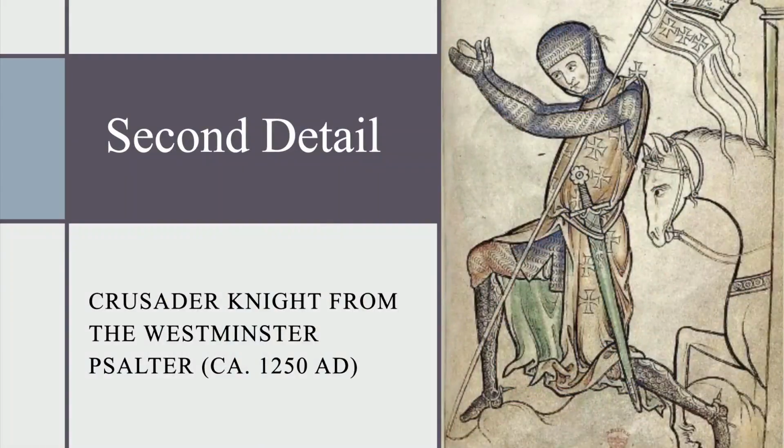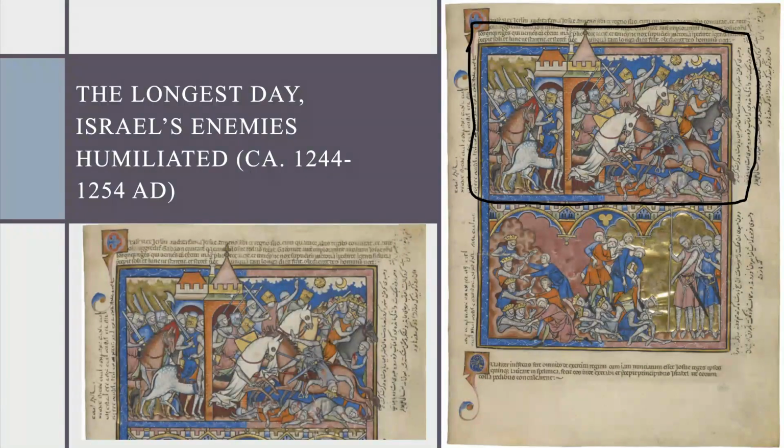Second detail. The longest day. Israel's enemies humiliated. In my first observation of the picture, my eyes were drawn to the 2 bright white horses depicted in the center. A man sits on one horse, while another man sits on the other horse. Both men are wearing gold helmets and light red shirts. One man wields a spear, while the other man wields a sword.